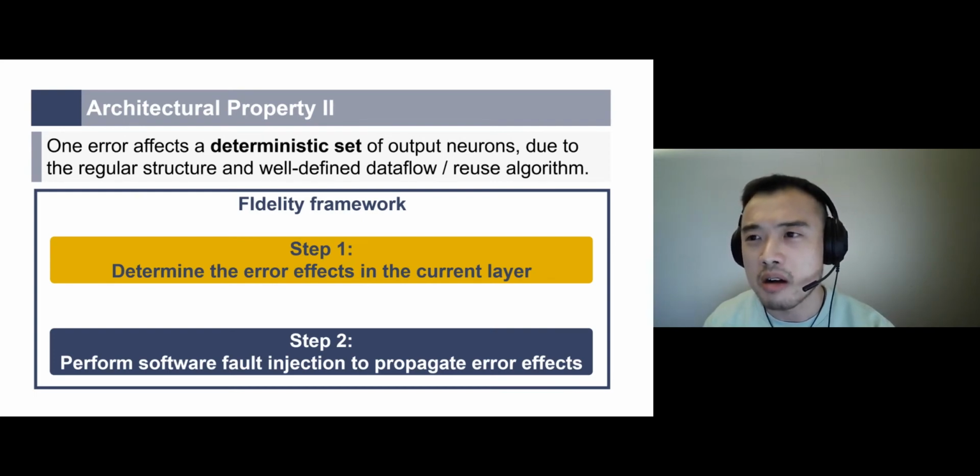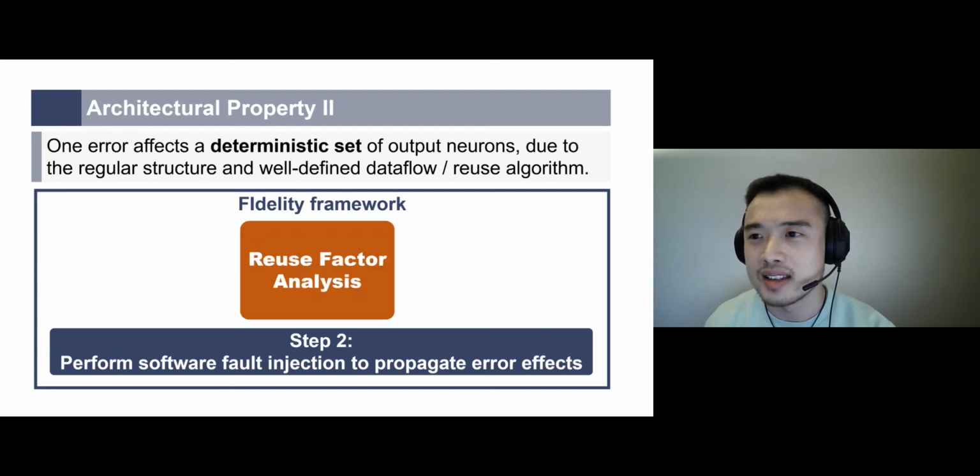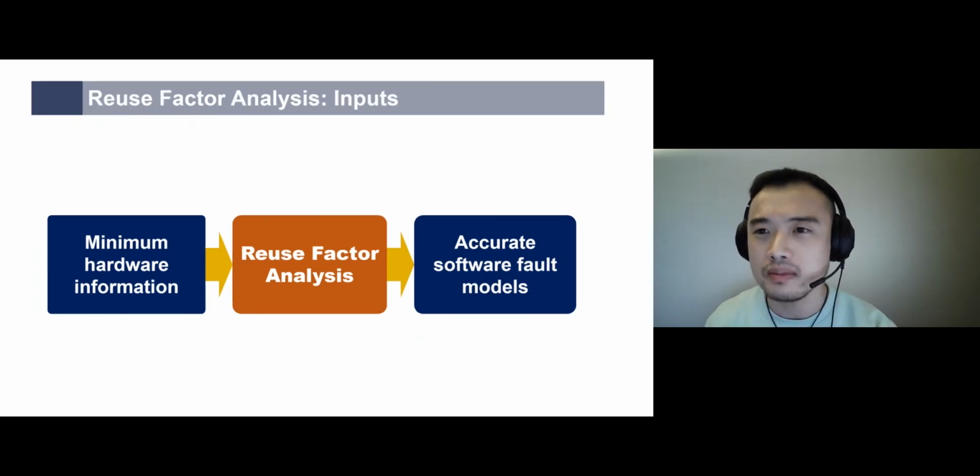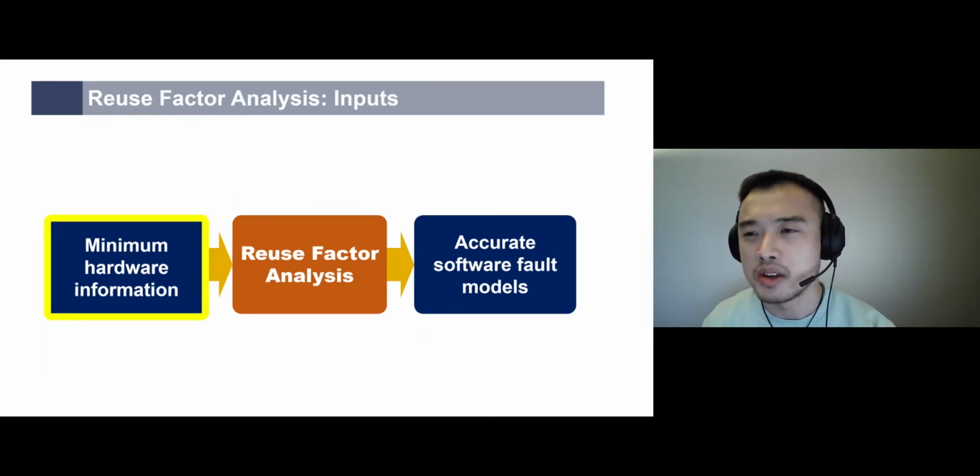But how do we determine the error effects in the current layer? We turn to the second architectural property, which is that one hardware error affects a deterministic set of output neurons in the current layer, due to the regular structure and well-defined data flow and reuse algorithm. Therefore, we create an algorithm called reuse factor analysis. The input of reuse factor analysis is a minimum amount of hardware information, which does not require access to RTL. By performing reuse factor analysis, we are able to obtain accurate software fault models for later accurate software fault injections. So, what is the minimum hardware information required?